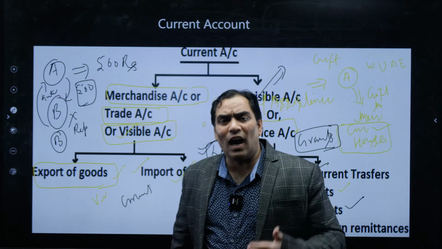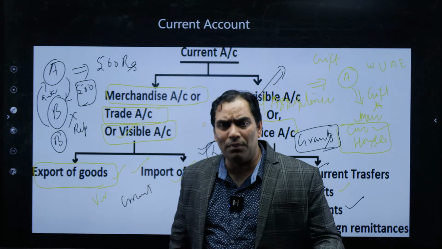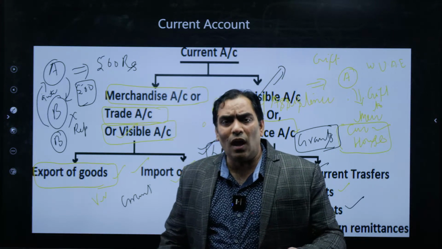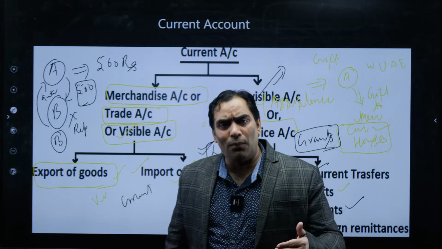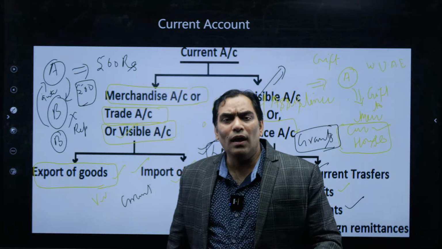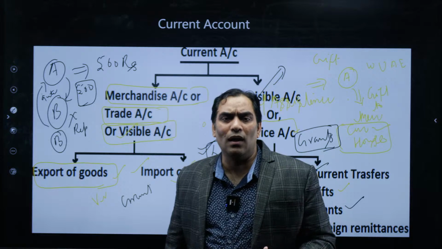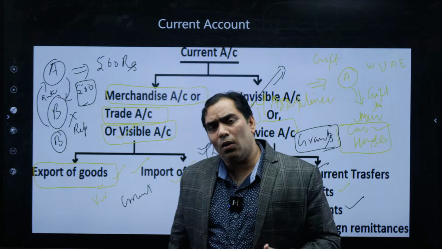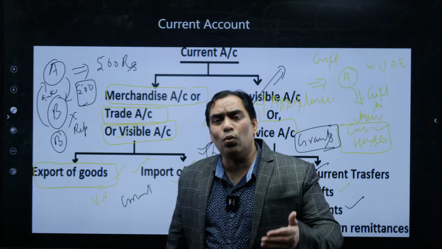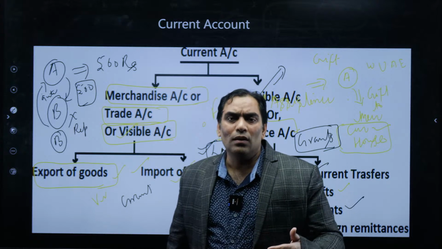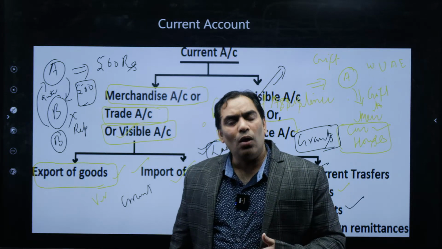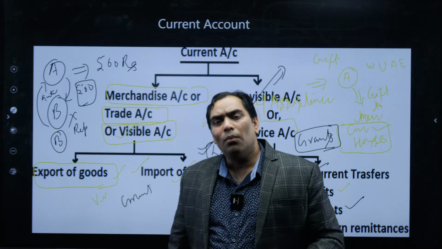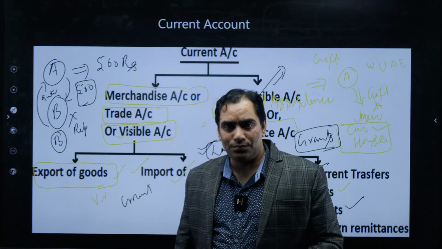So grants may be given to the government as well as individuals, but the only thing is that, be it the case of government or individual, in case of grants they do not have any liability to repay. But when anyone, be it a country or an individual, gets money in the form of a loan, then they have the liability to repay not only the principal amount but also the interest.